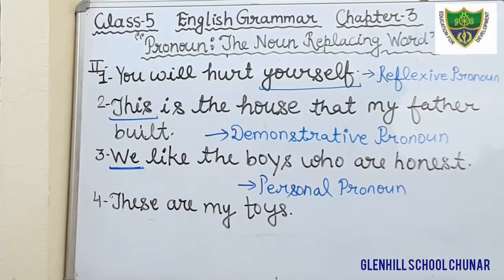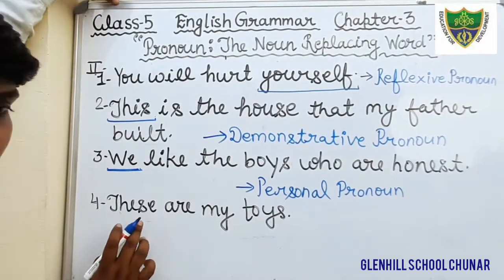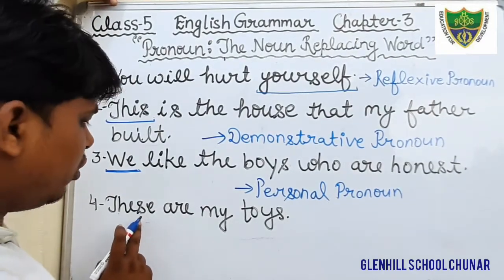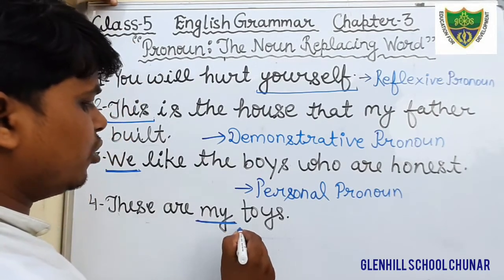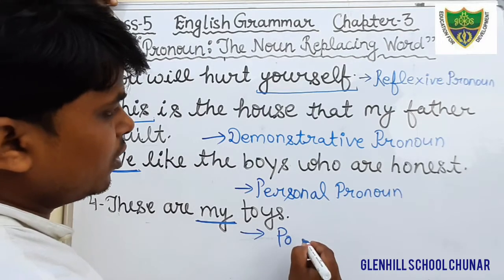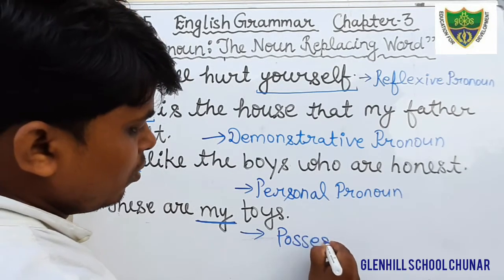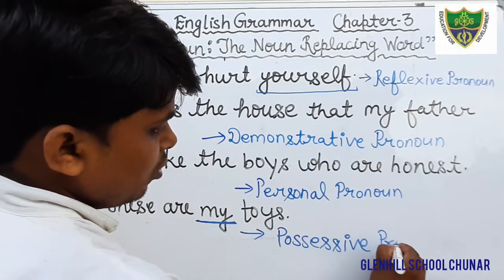Here you have to tell. Although the word "these" is also a pronoun, a demonstrative pronoun, we will underline the word "my," and it shows what kind of pronoun? Possessive pronoun. Okay students, possessive pronoun.